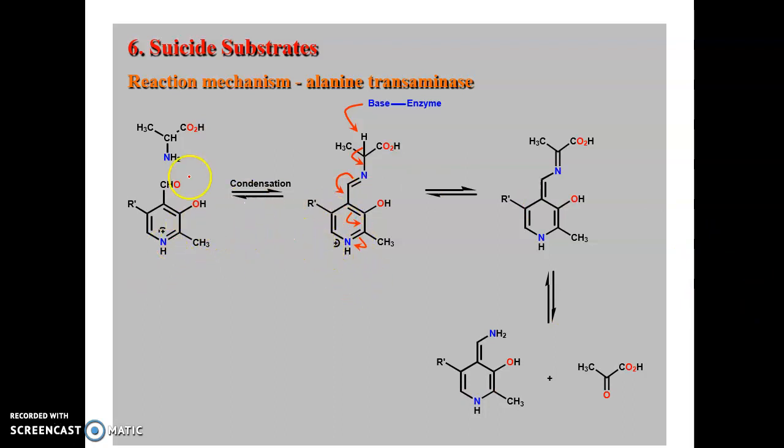In this slide, this is just simple alanine, and this one is pyridoxal phosphate. Then this is the transaminase enzyme, and it contains a base. Then this hydrogen atom may be transferred to here, and immediately a double bond forms over here, and this pi electron shifts to the next carbon atom in between two carbon atoms. Then immediately cyclization will take place.